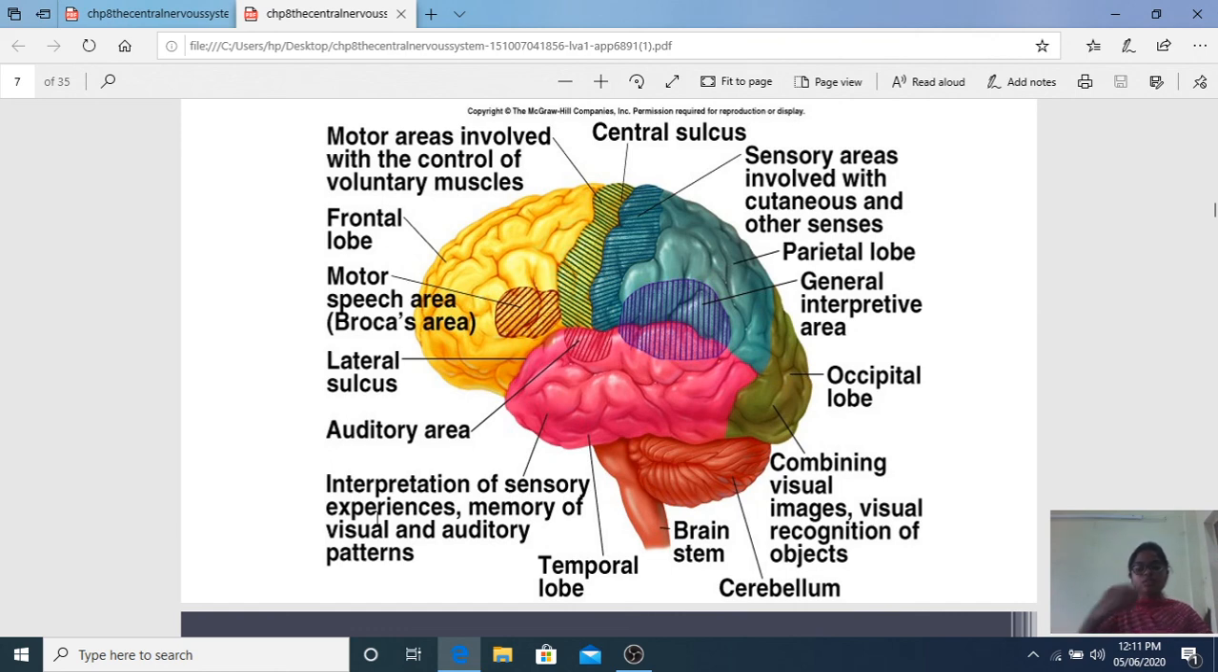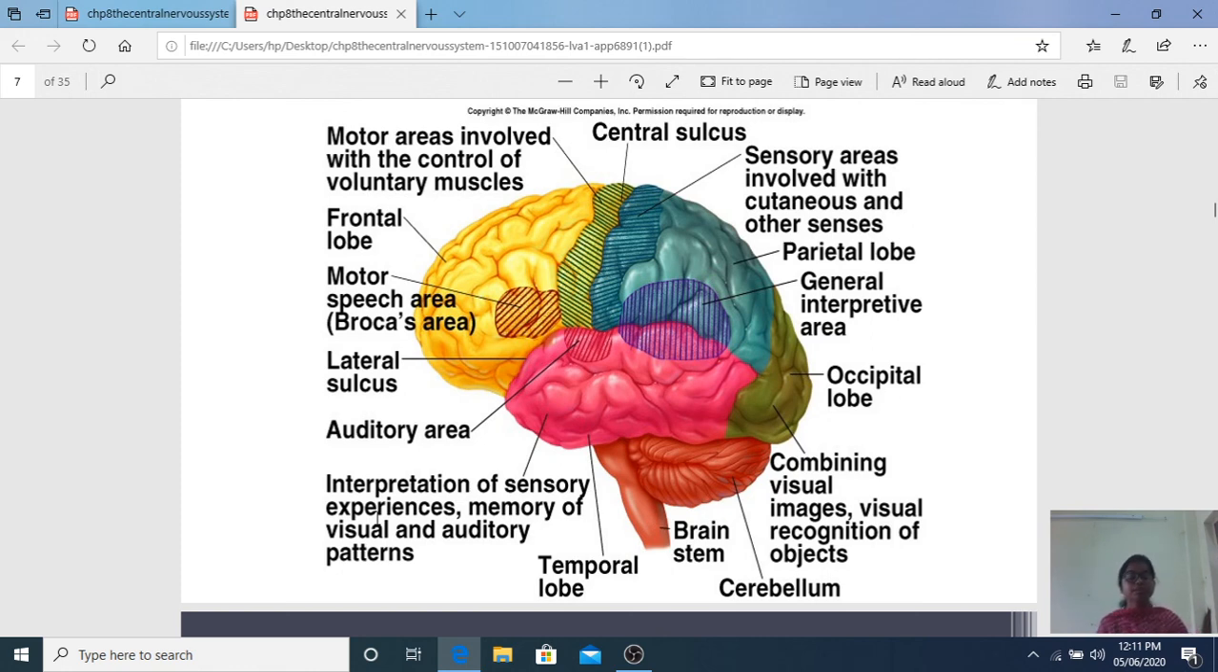Occipital lobe. Occipital lobe mainly combines visual images, means your vision, you're seeing. I'm seeing the camera, you're seeing me. Now my image goes from the retina into your brain, and in the occipital lobe, from there it gives the information. Coming to the cerebellum.